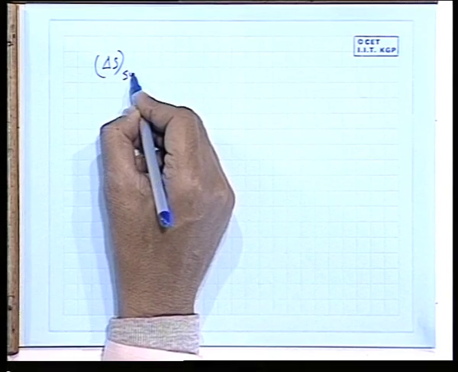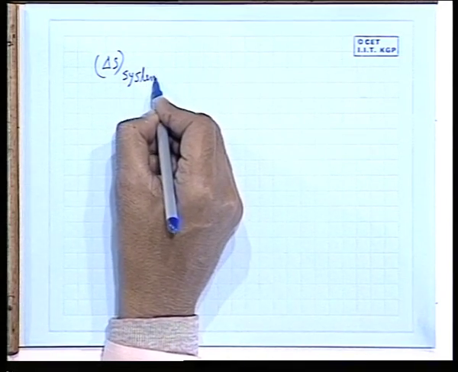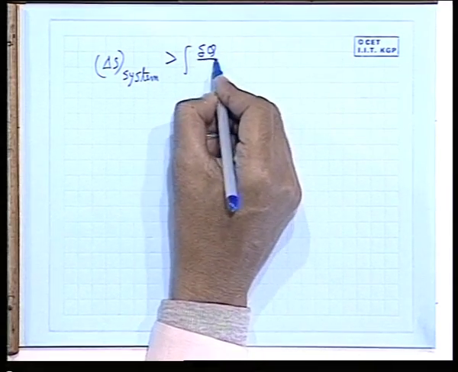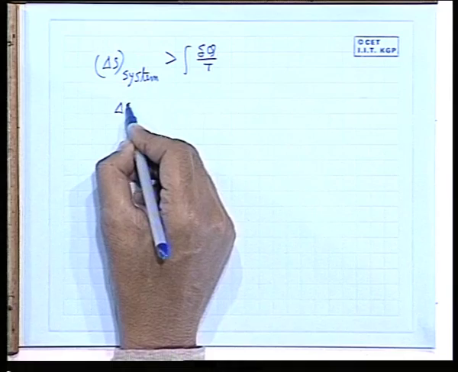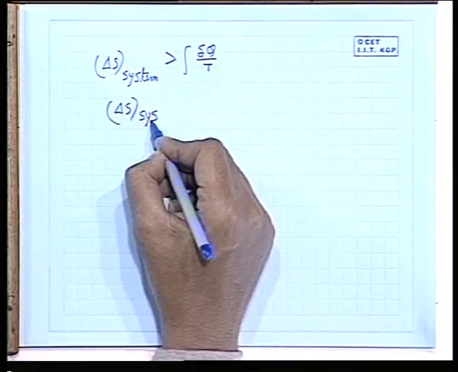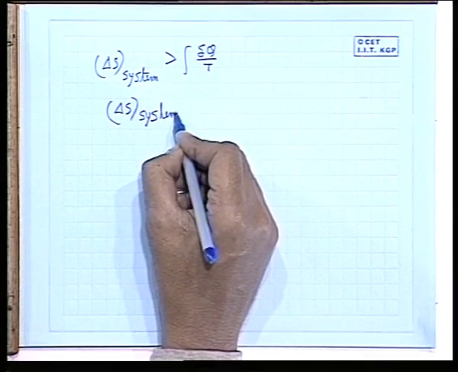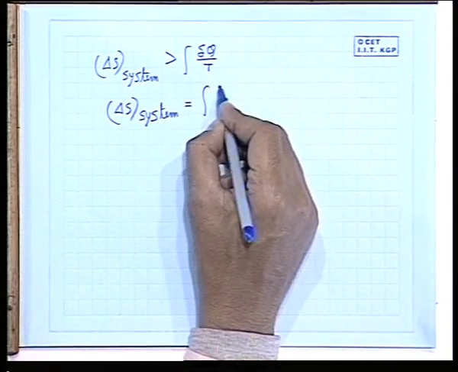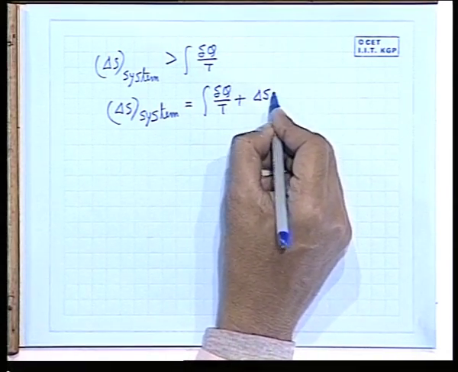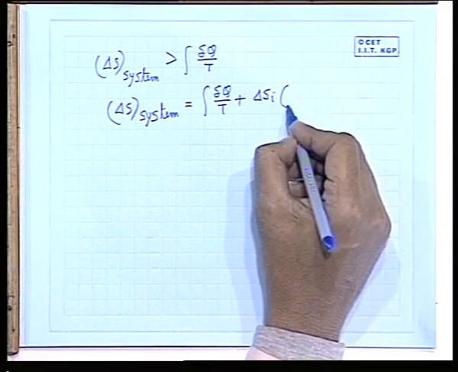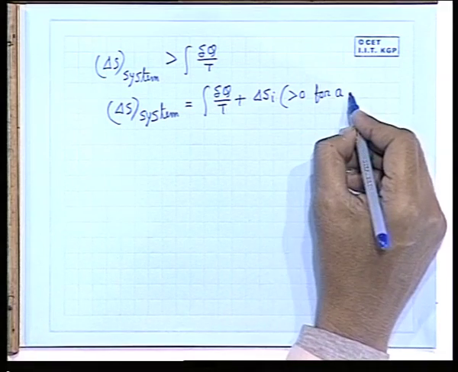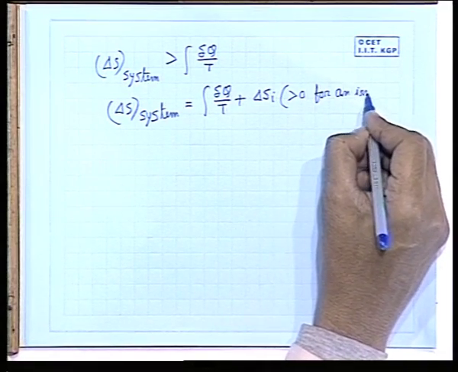Delta S of a system is greater than or equal to delta Q by T, which leads us to think that delta S of a system is equal to delta Q by T plus delta S_i, some positive quantity, which is always greater than 0 for an irreversible process.